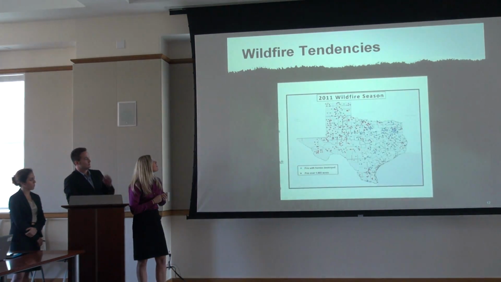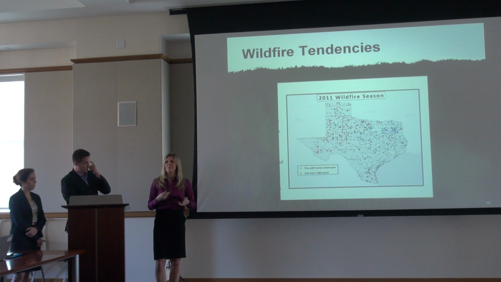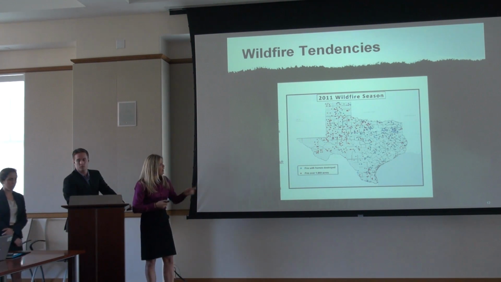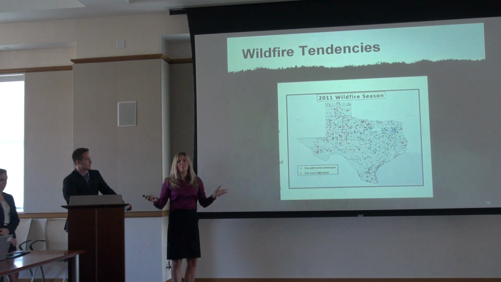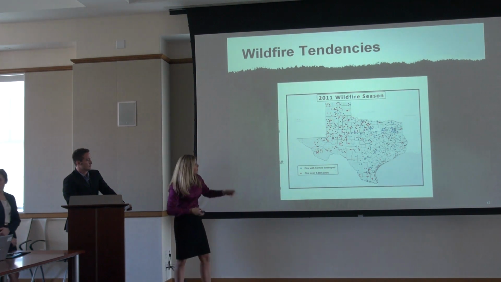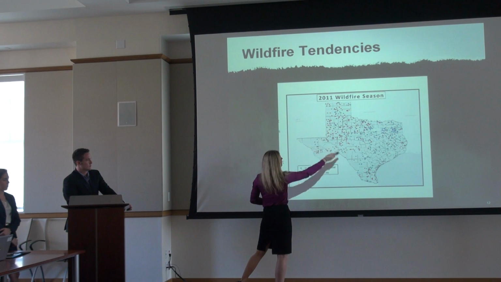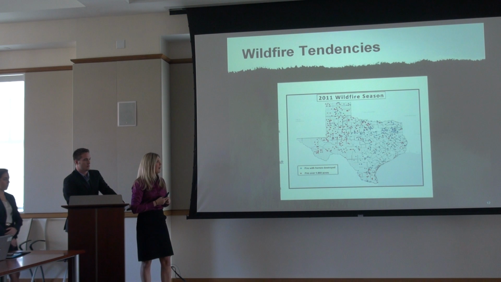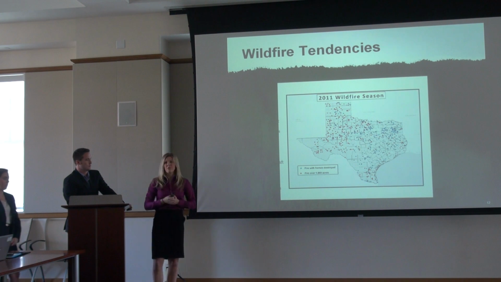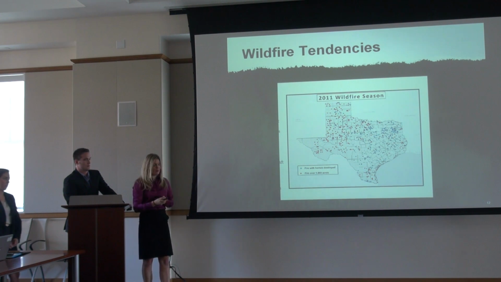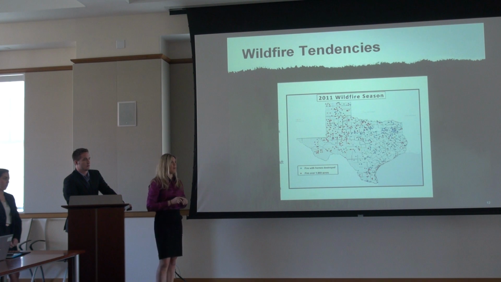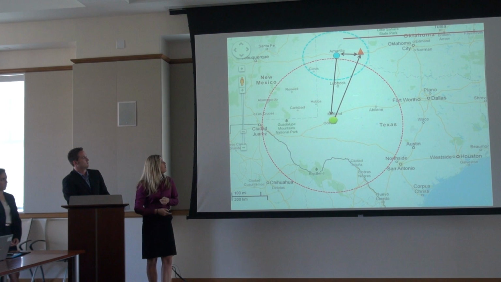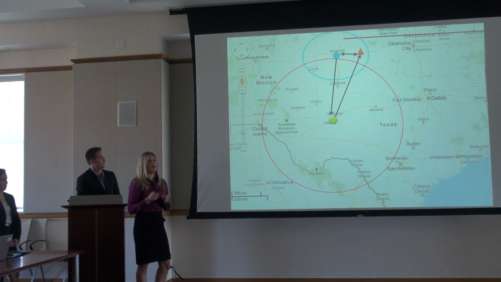So this is a picture of the wildfire tendencies. This also played a role in deciding where to put the cities. As you can see, the red dots are focused on wildfires, and they are more in this area, so we want to make sure there was a lot of overlap there. The red dots indicate fires that are over 1,000 acres. So those are big fires, and we really wanted to have an emphasis there and a large amount of refuel and refill cities there.